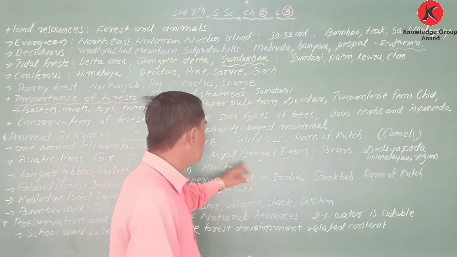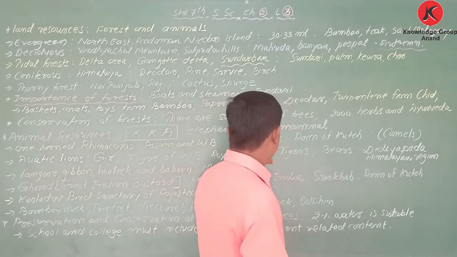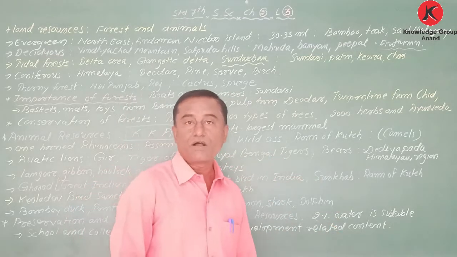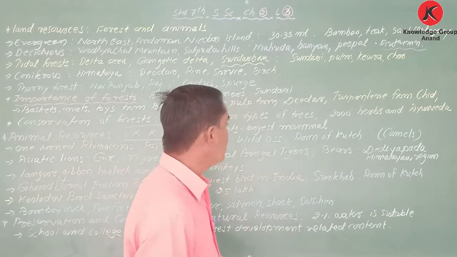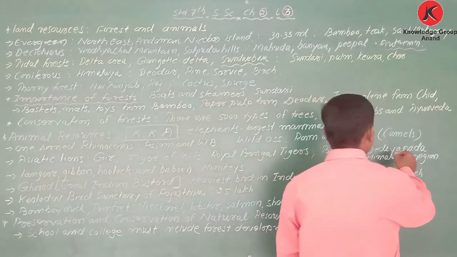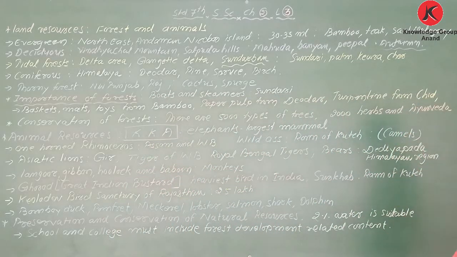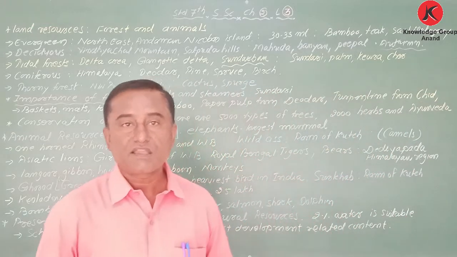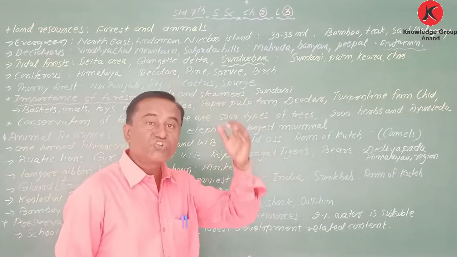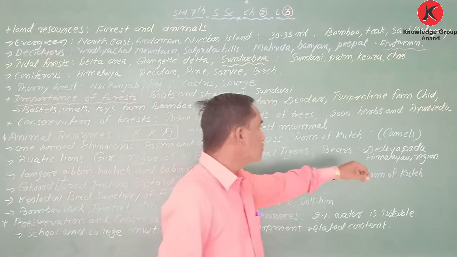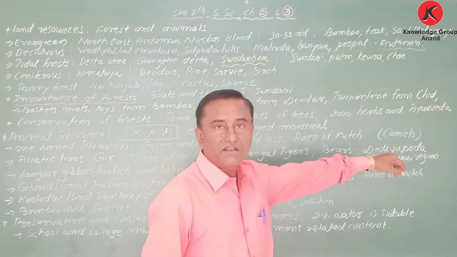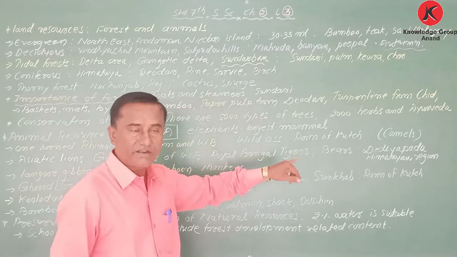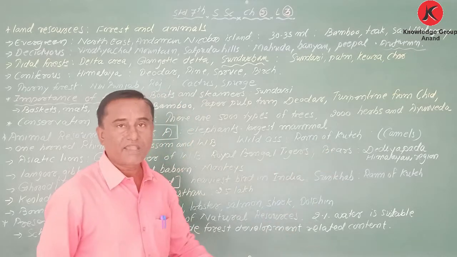Right, wild ass, gulkhar. Okay, so wild ass is found in Run of Kutch. Even, when we consider the camel, it is considered the ship of the desert. That is also found in desert areas. Okay, wild ass is found in the Ran, as well as the camel.